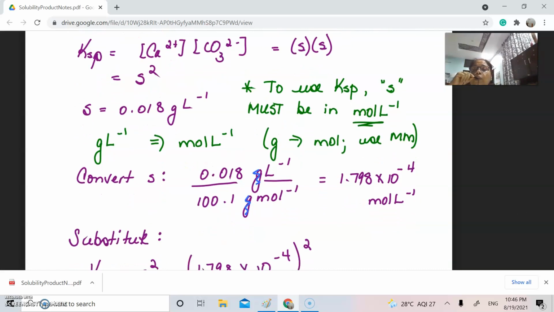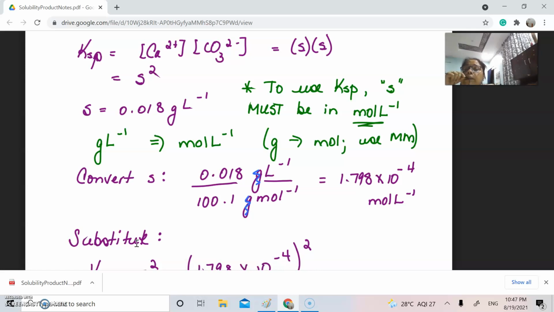So how do we convert the solubility into a unit having mole? What is the amount given for the solubility of calcium carbonate? It is 0.018 gram. Okay, it is given in gram.